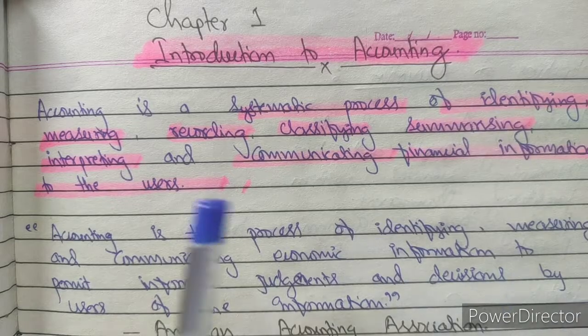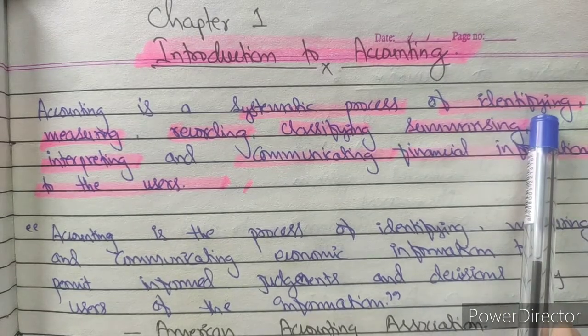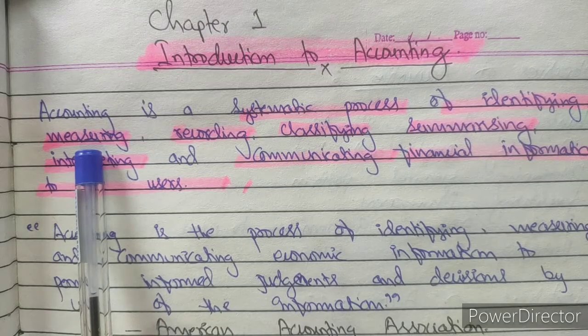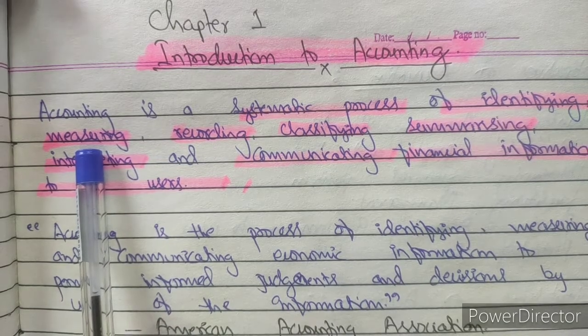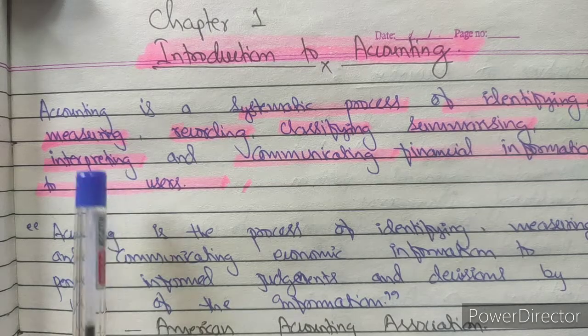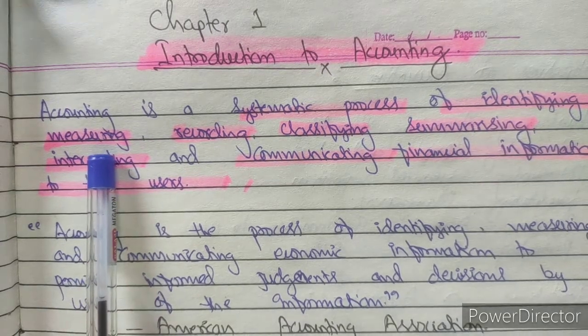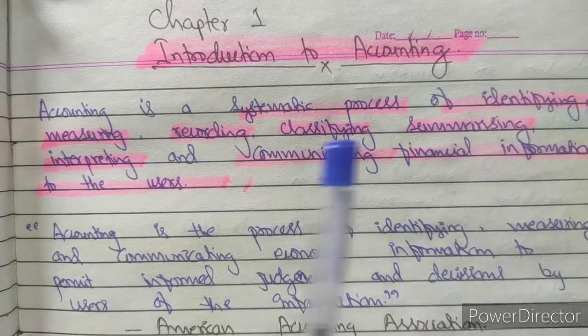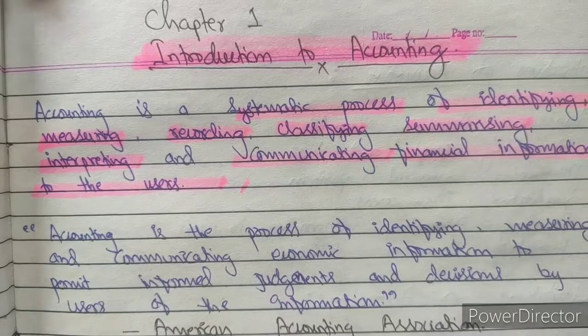Once you have done the identification, the next step is measuring. How to measure? Whatever we are purchasing and selling might be in quantity, but we have to measure it in terms of money so that we can write it. So first identification, second measuring in terms of money.